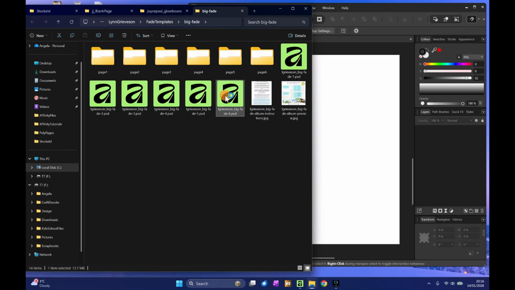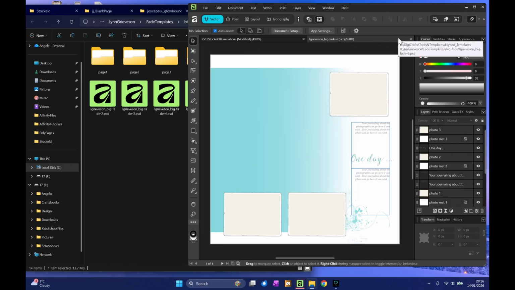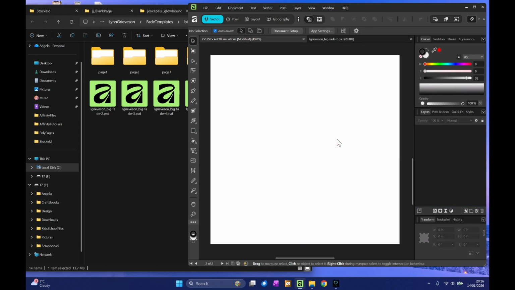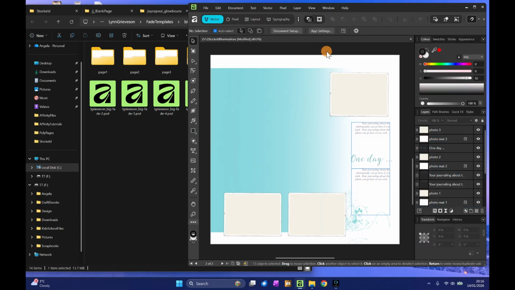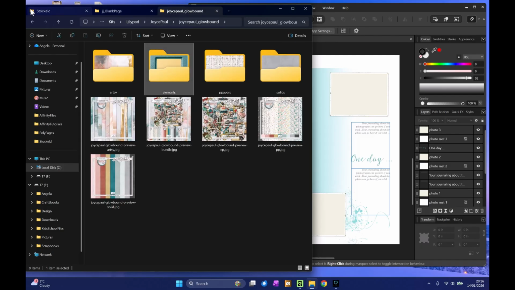So let's double click on template number 6, and that's now opened it up in Affinity for me as a separate document. I'm going to select all, just Control A, copy, and go to my document and paste. So now the template is in there, and I can delete the original template. Right, no longer need that.